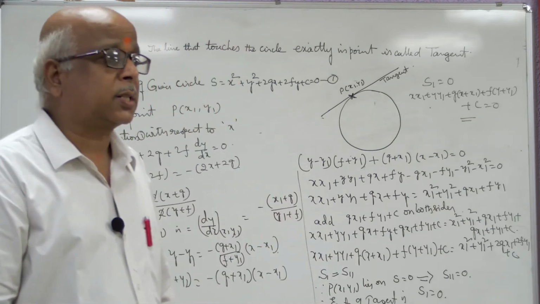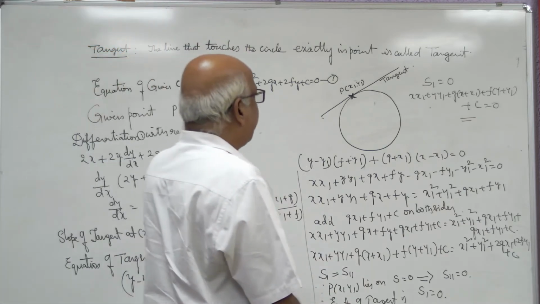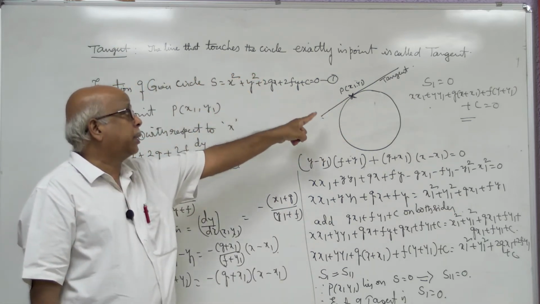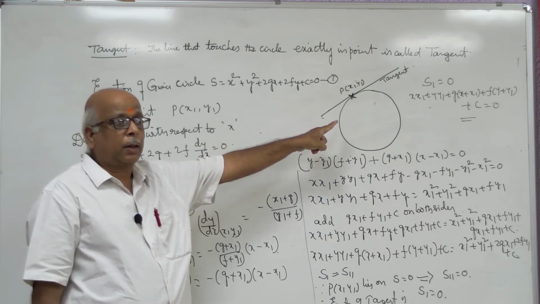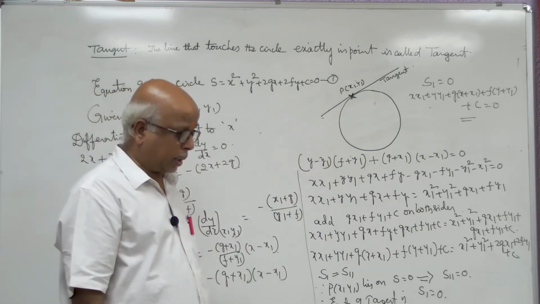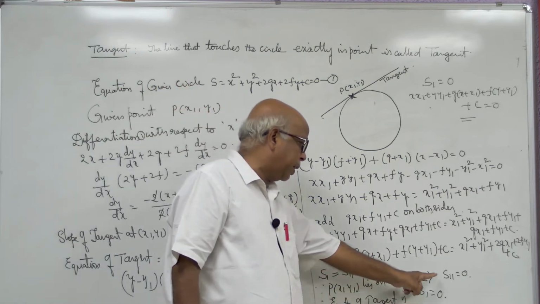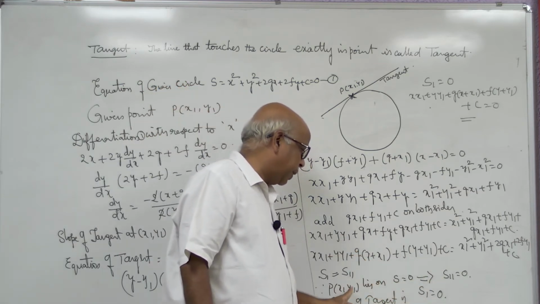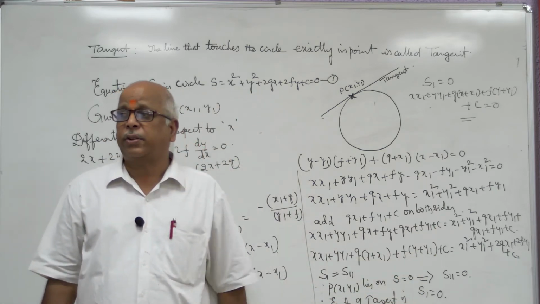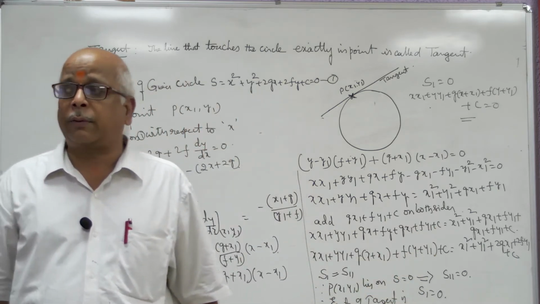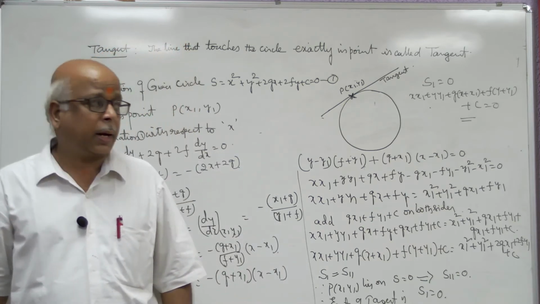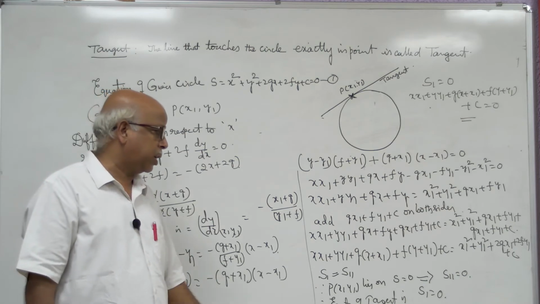Under what conditions we can apply this formula? When circle equation is given to us, a point on the circle is given. Sir, where is the necessity of taking a point on the circle only? That's why I have explained here. Since P(x1, y1) lies on S equal to 0, then what does it mean? As point P is on the circle, we will get S11 equal to 0.